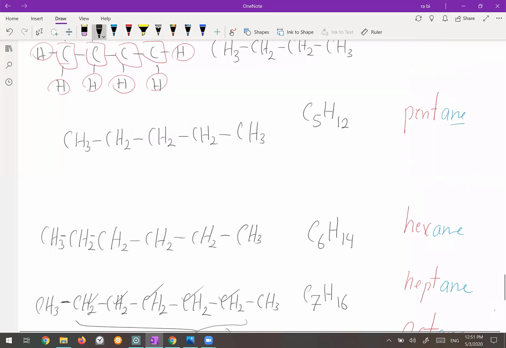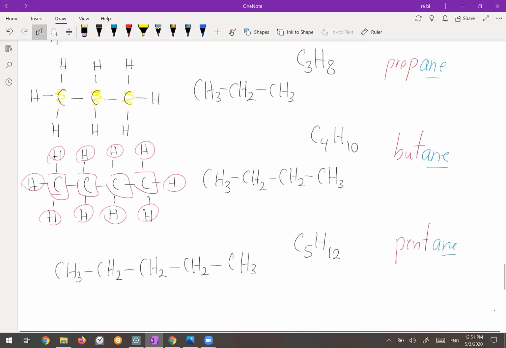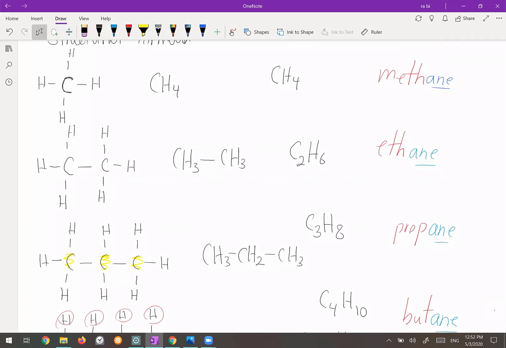Okay, so I want you to compare the formula which are available for the hydrocarbons. What is the difference between them? What is the difference between these ones? So every time one carbon is being increased and then 2 hydrogen. Exactly.